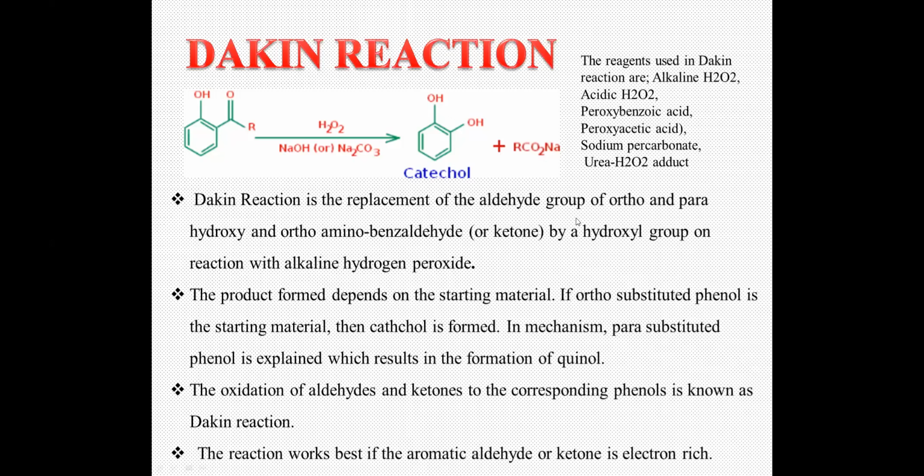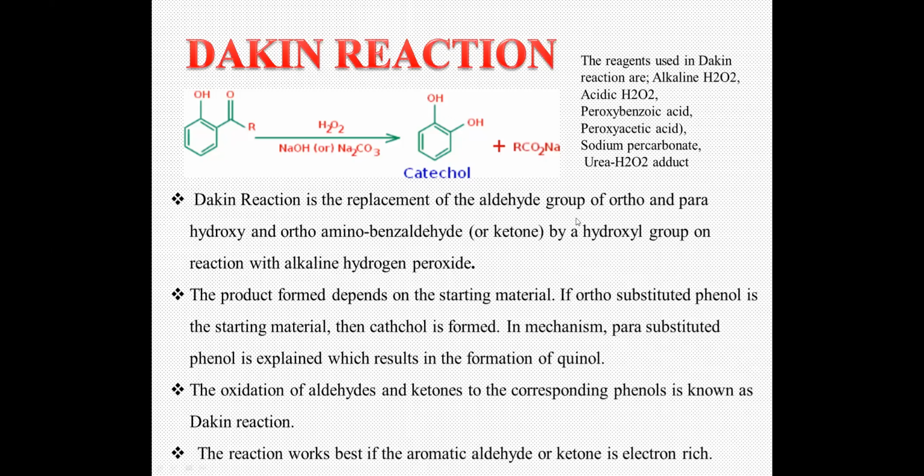So if you can see, a carbonyl like an aromatic aldehyde group, in the presence of an ortho or para hydroxy or amino group, goes to its corresponding alcohol, where the aldehyde group is replaced by a hydroxyl group, in the presence of alkaline hydrogen peroxide.